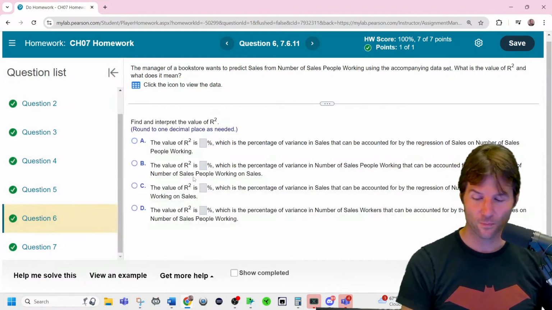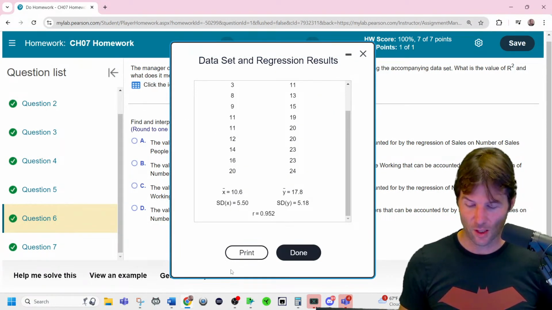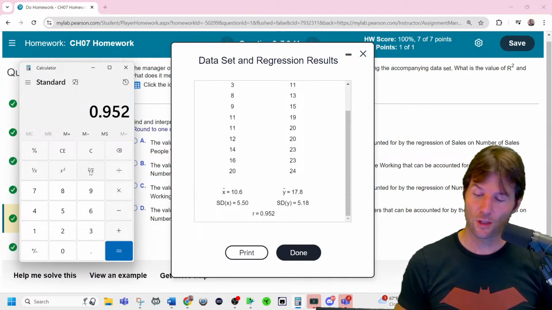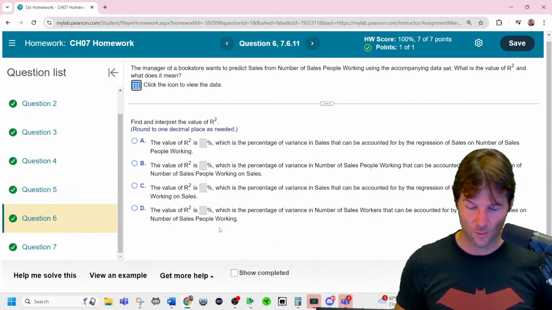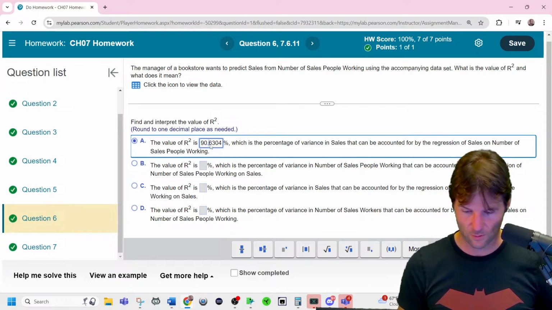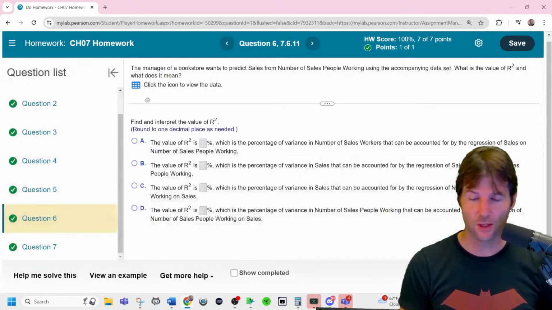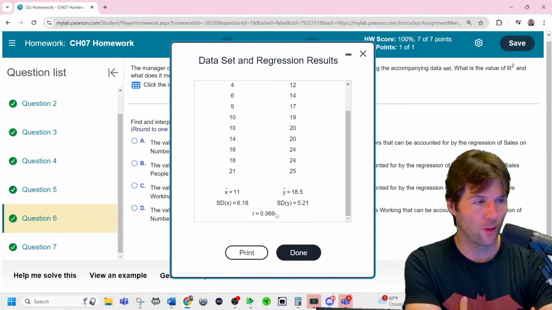For the last one right here, with the r squared, we are simply taking r. Great job, Noel. We're taking r right here and squaring it. So there's r, which is correlation. Squaring it makes it no longer correlation, it is now r squared, 90.6. And then we say 90.6% of the variation in sales can be accounted for by a regression model y on x. Make sure to square your r, which I didn't do the first time. And there we go. Does that make sense, Noel, for this one? It's blank percent of the variation in y is explained by the variation in x. And r squared is the value you get when you take the r and square it.